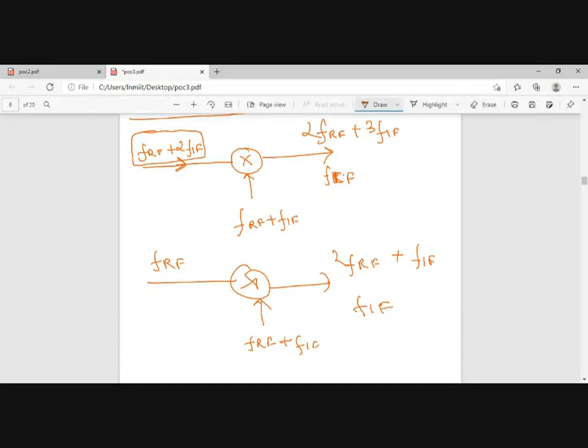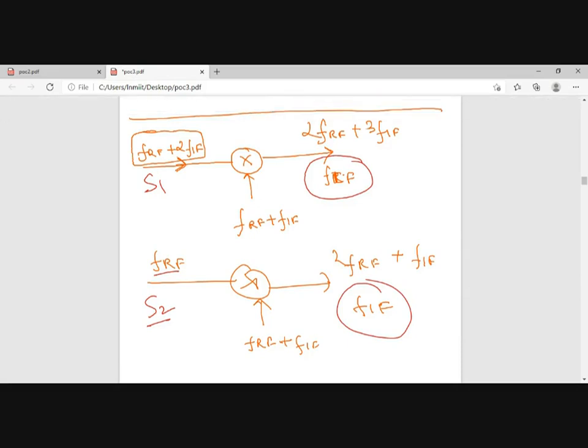Okay? That means two stations, station 1 and station 2. Station 1 is centered around FRF plus 2 FIF. Station 2 is centered around FRF, but both are creating the same intermediate frequency.